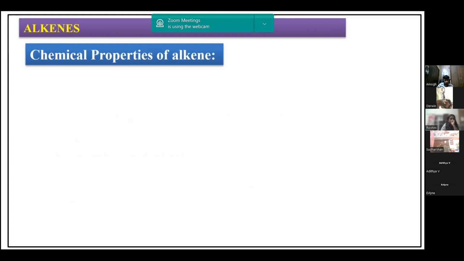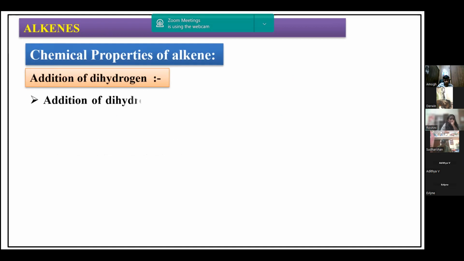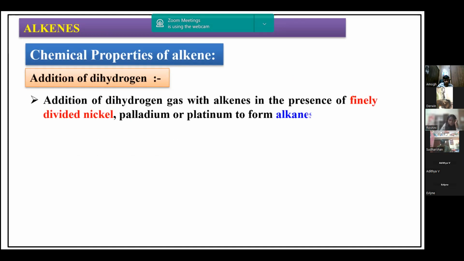Now let us discuss the very important chemical properties of alkenes. One of the major reactions which alkenes undergo is addition reaction. Why do alkenes undergo addition reaction? Because, as I told already, the C double bond C is electron rich and wants to get converted from unsaturated to saturated.